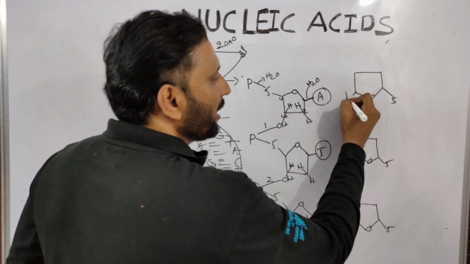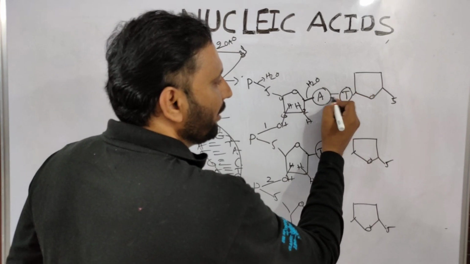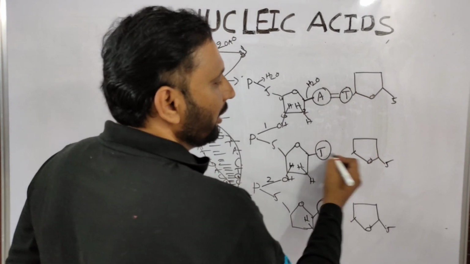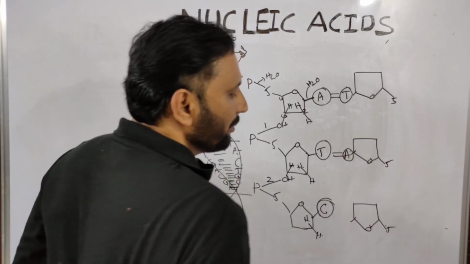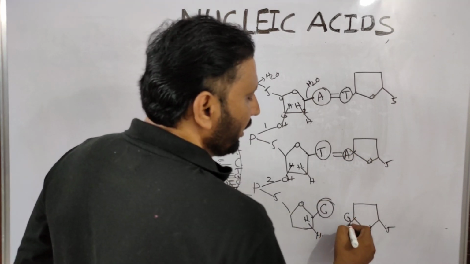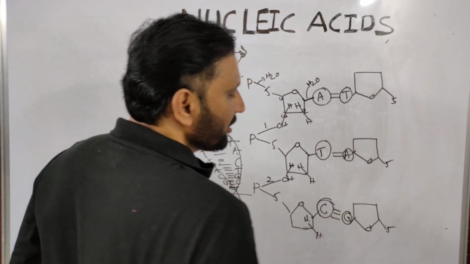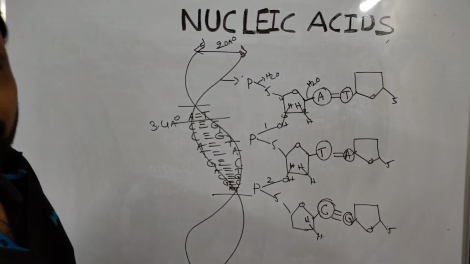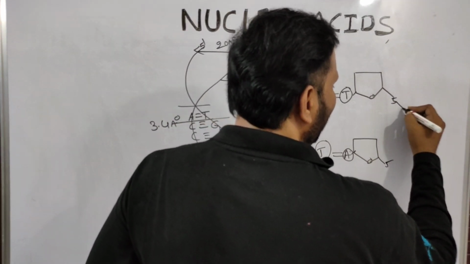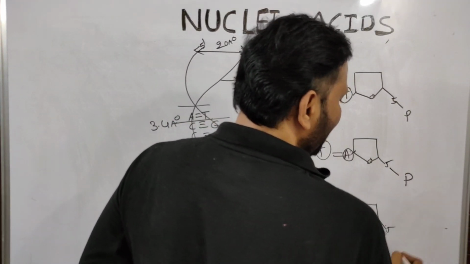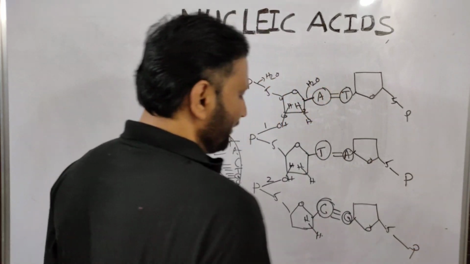Adenine is always complementary with thymine, so hydrogen bonds are formed. Here thymine is always complementary with adenine, here two hydrogen bonds can be established. Here guanine, here hydrogen bonds can be established. So here the fifth one, it means phosphate can be added. Here fifth one, phosphate can be added. Here phosphate can be added.